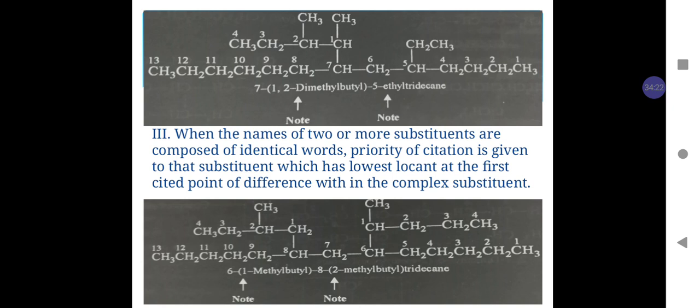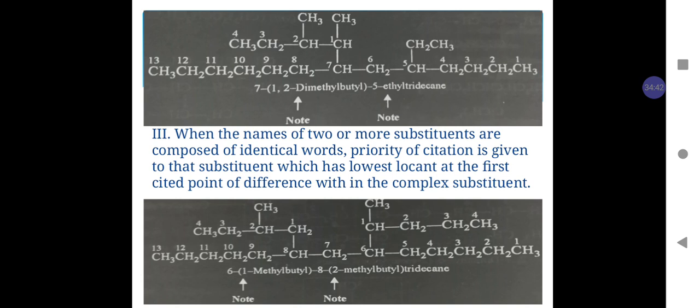That's why the substituent present at carbon number 7 is written first in the name of that compound, and the name of the compound is 7-(1,2-dimethyl butyl)-5-ethyl tridecane.